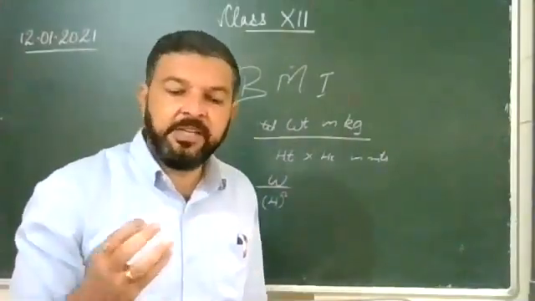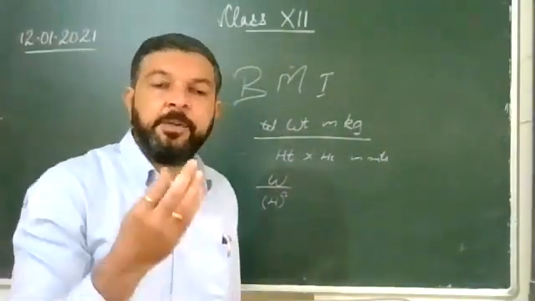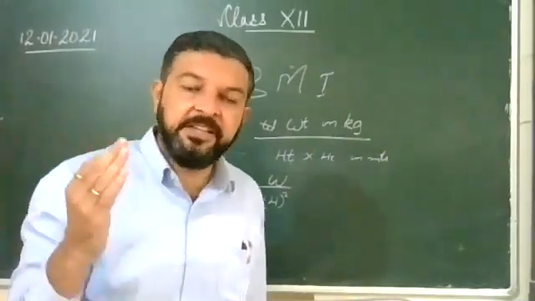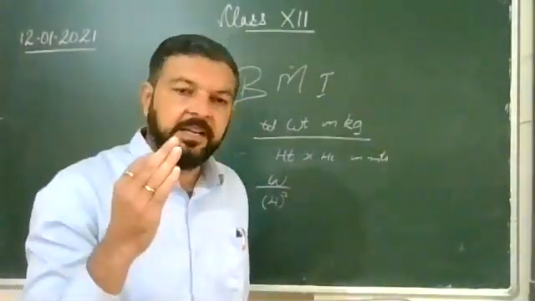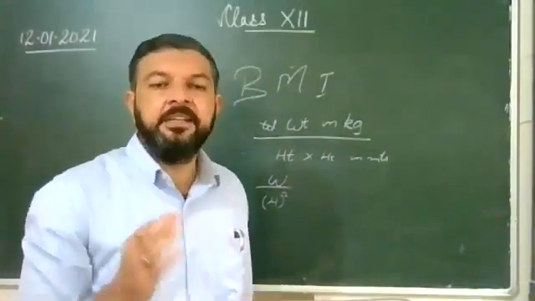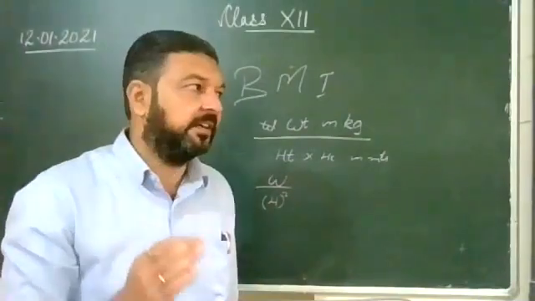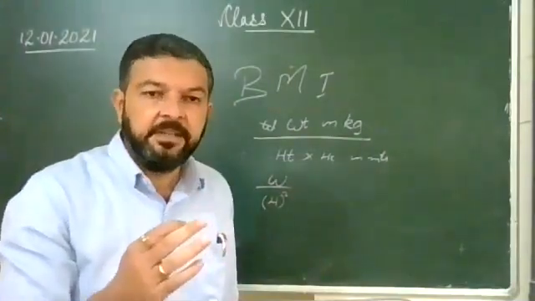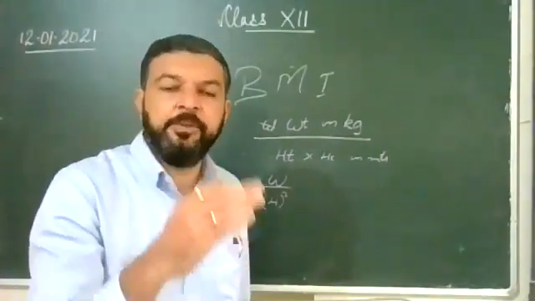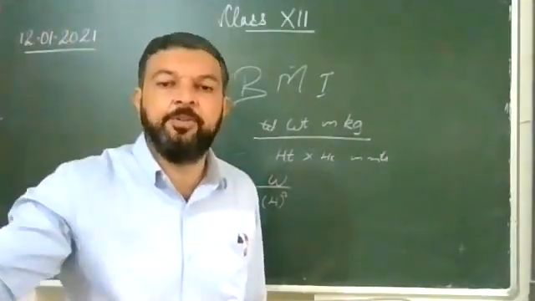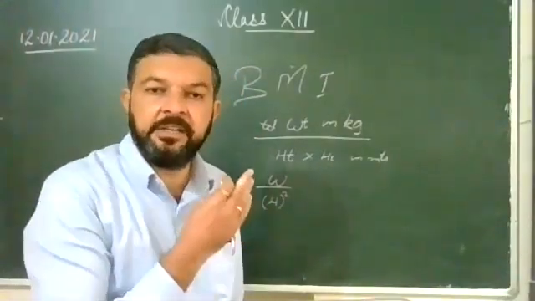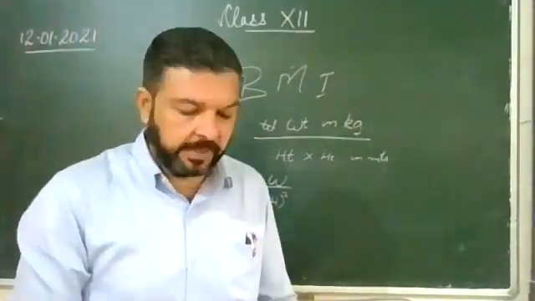So if it was going from 19.9 to 25, that person is having ideal weight. If it was coming less than that, we will say that person is underweight. After that, it was obese person, it was overweight, then obesity one or obese two, like that. So weight upon height square, like this we calculate BMI.